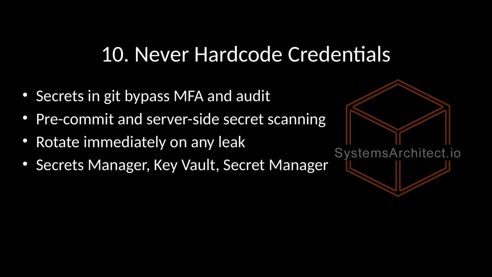Tenth, never hardcode credentials. Secrets in source, baked in vars, or image layers bypass multi-factor authentication and audit because the raw key is the whole identity. Use pre-commit scanners like GitLeaks or TruffleHog, plus platform secret scanning on push. If something leaked, rotate first, then hunt history.